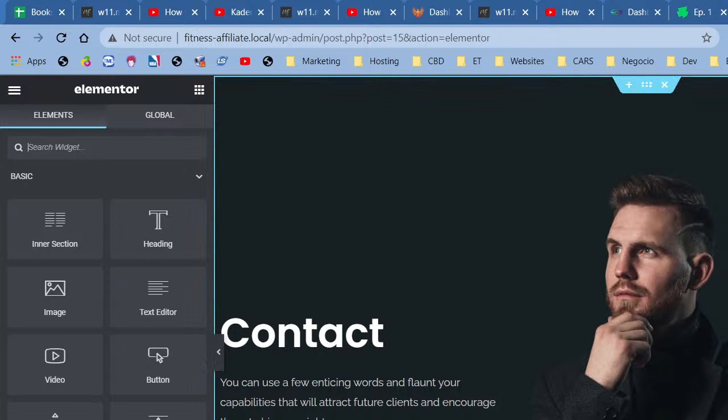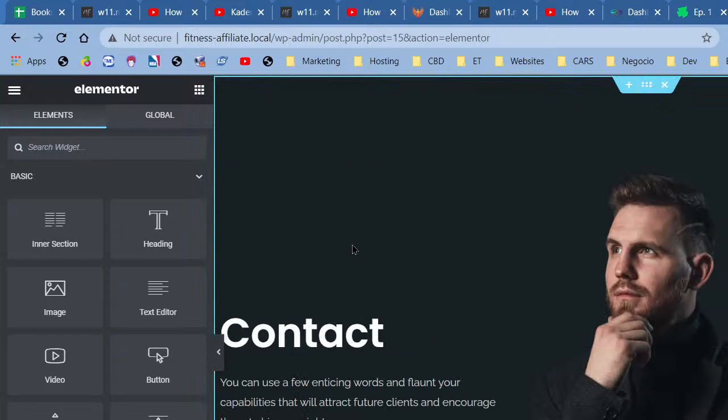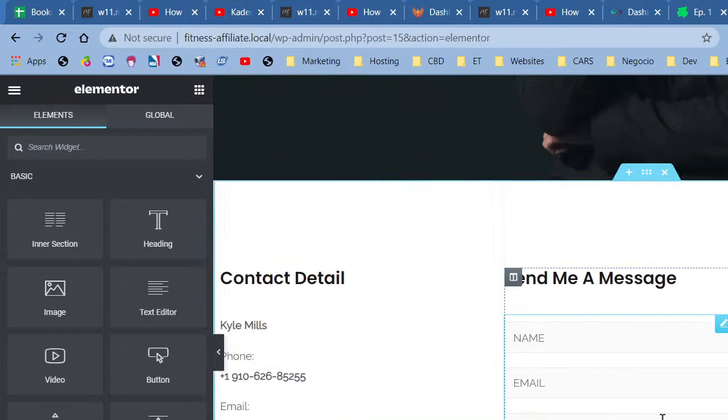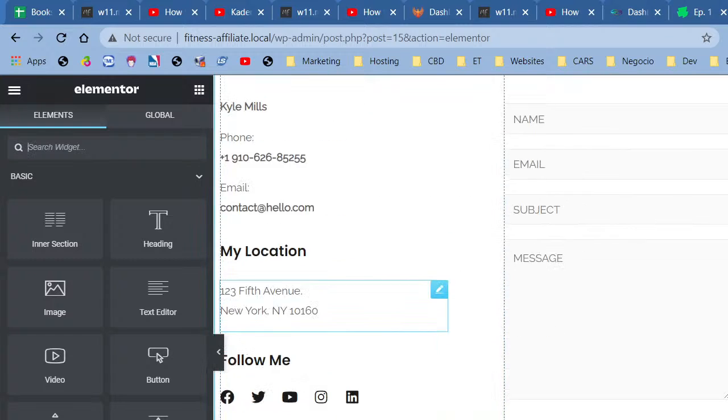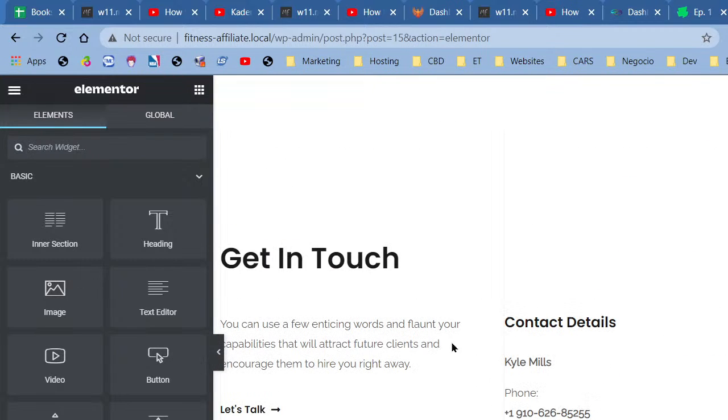Okay, so now we have the ability to design this page, and I know that this looks amazing, but what I want to do is have my own personal design imprinted on this page, right? So I'm going to look at this page and see what's what. We have a contact form, some details, and a few social icons. I like these. We have a button to send a message. We're going to keep the minimalist design that he's working with, but change a few headings.